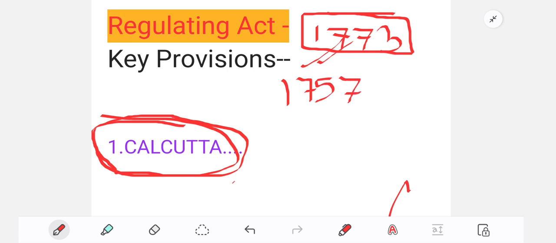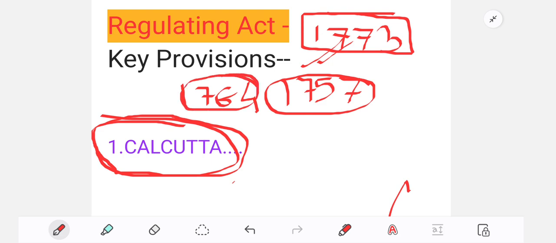there was the Battle of Plassey, and in 1764 which battle took place? The Battle of Buxar, you know. After these battles, the Britishers, the East India Company, gained a lot of power. They thought that since both the battles are over, now it is very easy for us to dominate India. During 1773, the East India Company did not have the entire Indian territory. Only the Bengal region was under the East India Company.